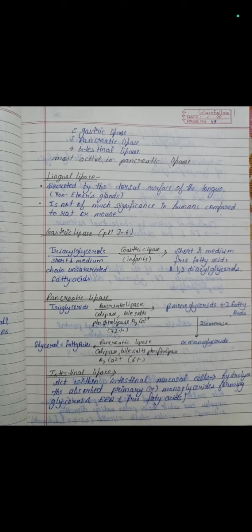Then we will discuss about the role of pancreatic lipase. Here we can see triglycerides in presence of pancreatic lipase, colipase, bile salts, phospholipase, calcium is converted into beta monoglycerides and two molecules of fatty acids. In presence of isomerase enzyme, beta monoglycerides are converted into alpha monoglycerides. Then in presence of pancreatic lipase, colipase, bile salts, phospholipids, calcium, alpha monoglycerides are converted into glycerols and then